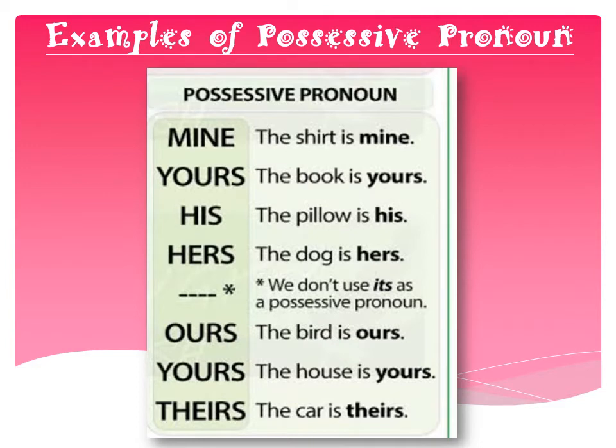See some examples of possessive pronouns category wise. First is mine. The shirt is mine. Here shirt is showing the possession of mine. Yours. The book is yours. Book is showing the possession of yours. His. The pillow is his.